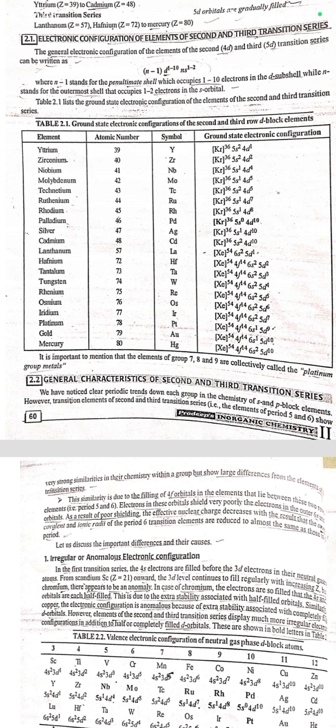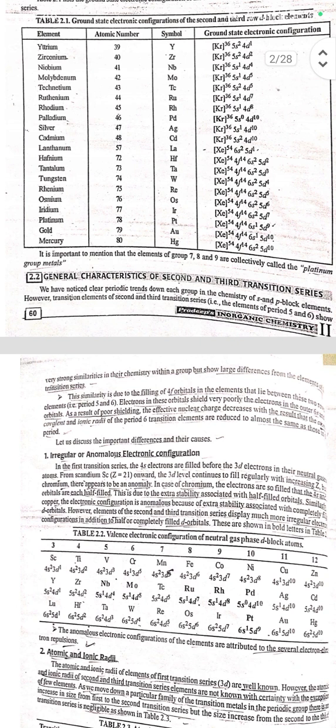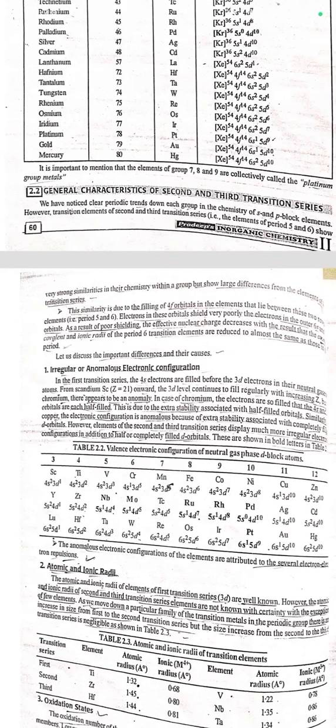Electrons in this orbital shield very poorly the electrons in the outermost 6s subshell orbitals. As a result of poor shielding, the effective nuclear charge increases, with the result that the covalent and ionic radii of period 6 elements are reduced to almost the same as that of period 5. Let us discuss important properties and their causes.